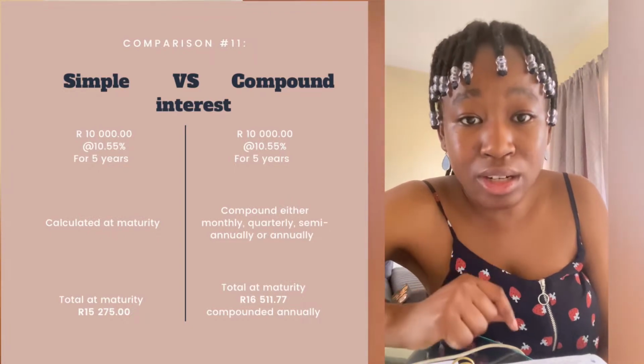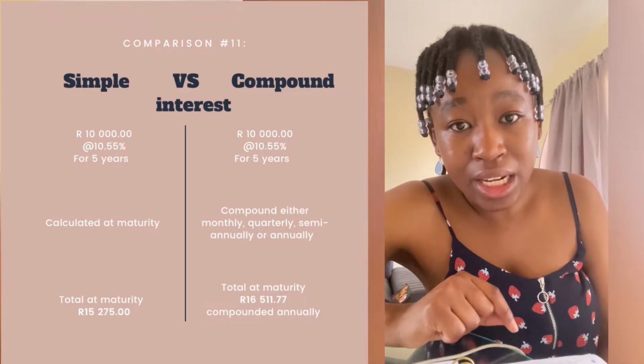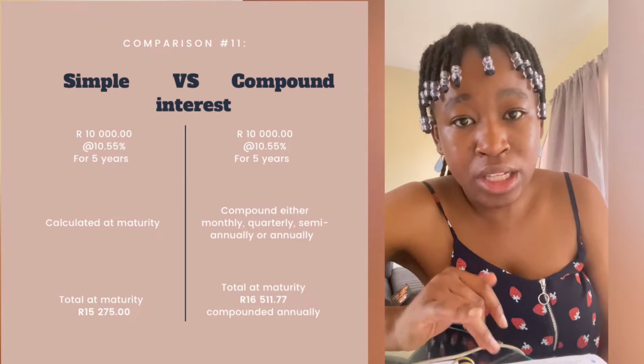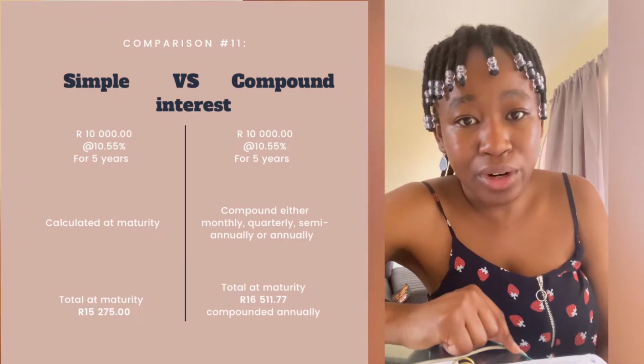So on simple interest, you've made 5,275 of interest, and on compound interest you've made 6,511. Okay, so this sounds like the difference is small because it's about 1,000 or so, right? But looking into a huge amount of money, this becomes a lot. And guys, even 1,000 Rand is actually a lot of money, right? So why does the bank do this? Okay, let's get into that.